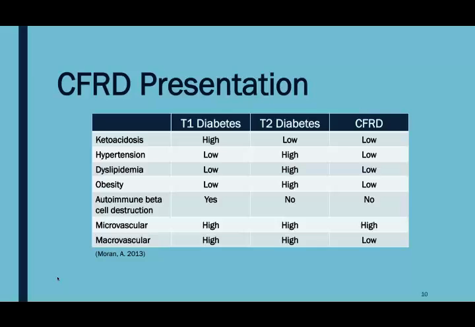The presentation of cystic fibrosis diabetes is characteristic of both type 1 and type 2 diabetes. There's a low incidence of ketoacidosis, a low incidence of hypertension and dyslipidemia, and obesity is not commonly seen. These patients are often malnourished, and there is no autoimmune component of the disease.